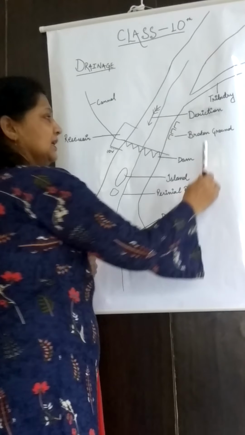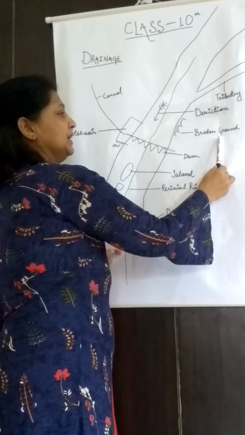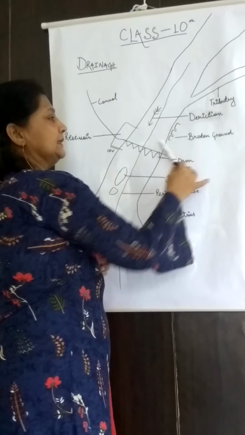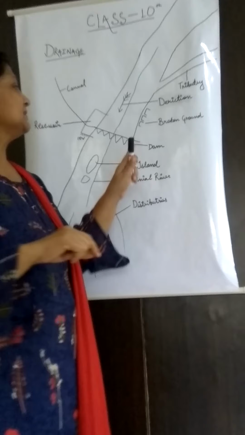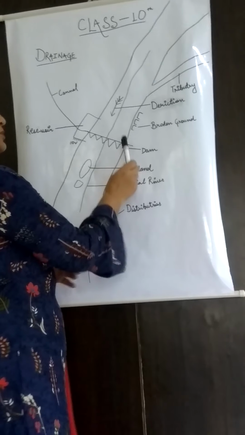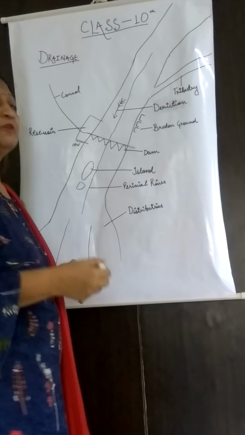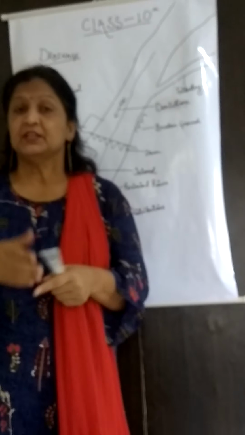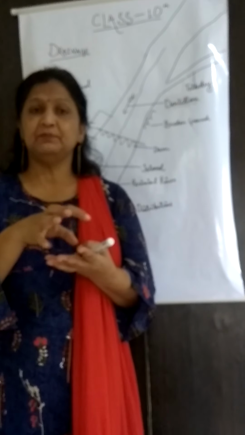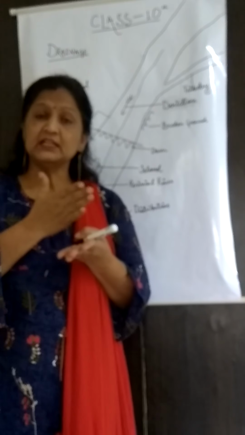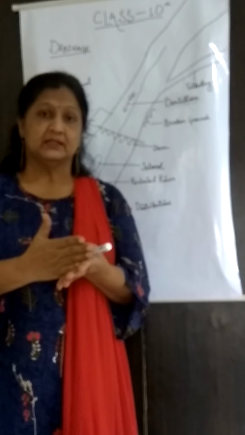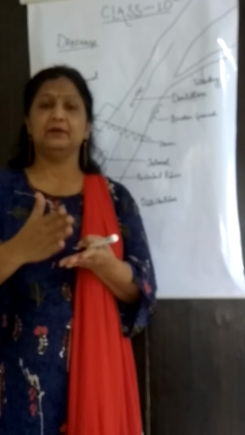Now the third thing is known as broken ground. It is given as the English alphabet U in black color. This type of feature on the toposheet is known as broken ground. Now what is this broken ground? When the river flows it carries many debris, and when it flows at very high speed, the bank of the river is eroded by the water.